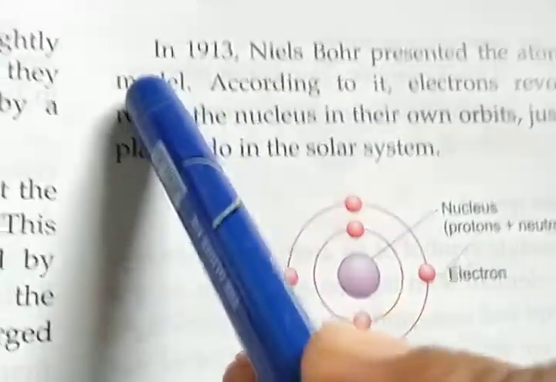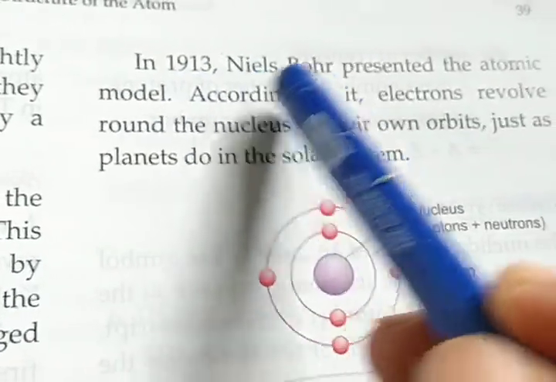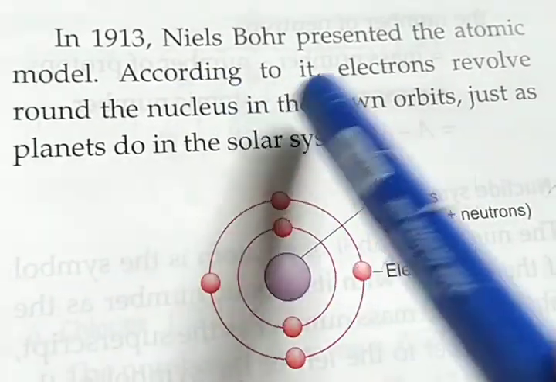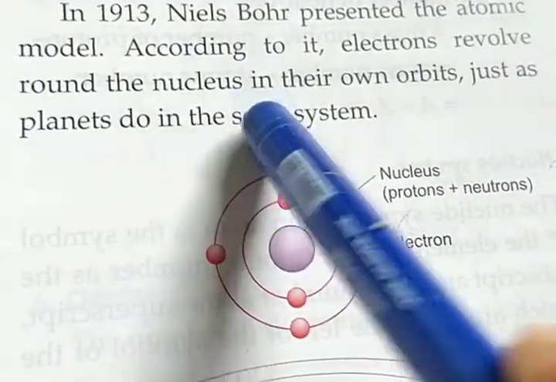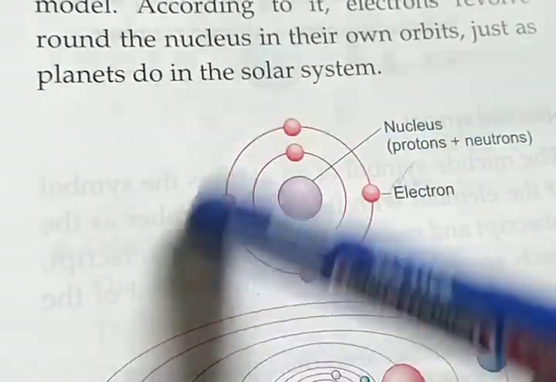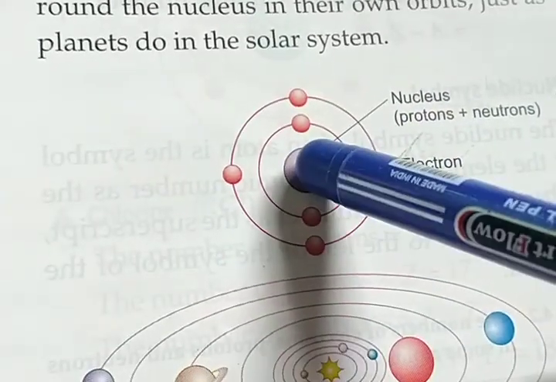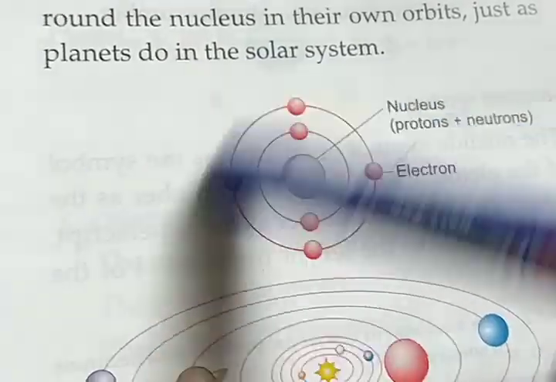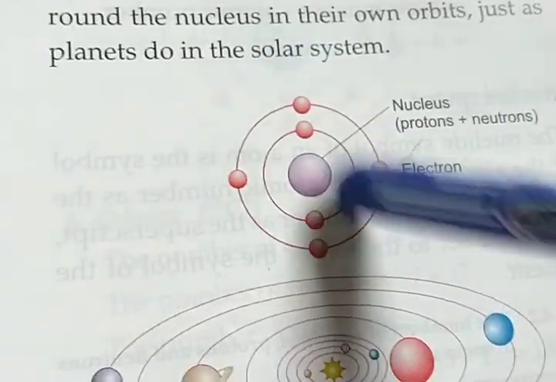Next, in 1913, Niels Bohr presented the atomic model. According to it, electrons revolve around the nucleus in their own orbits, just as planets do in the solar system. So look at the figure. It is the nucleus of an atom, and here the electrons revolve around the nucleus on their axis from a large distance, like a solar system.